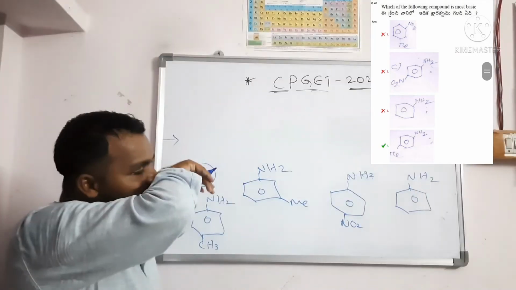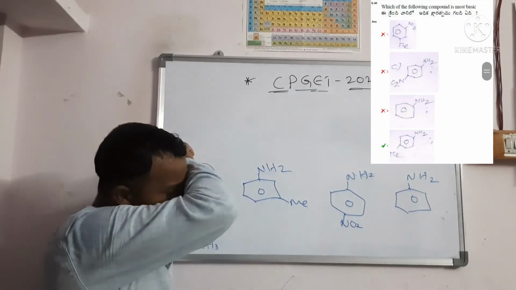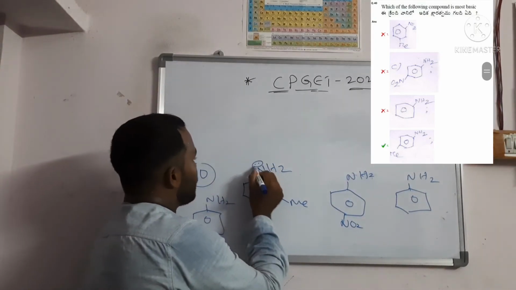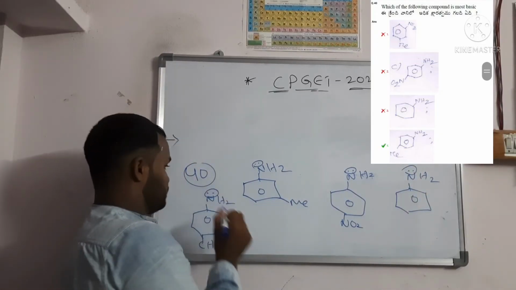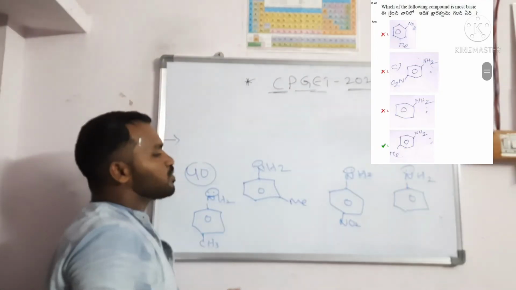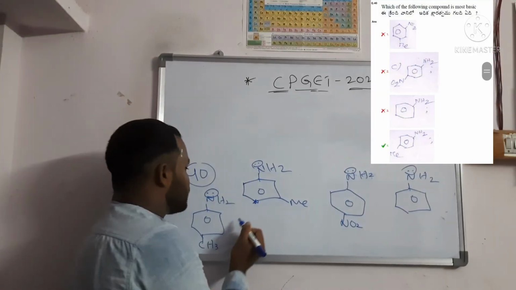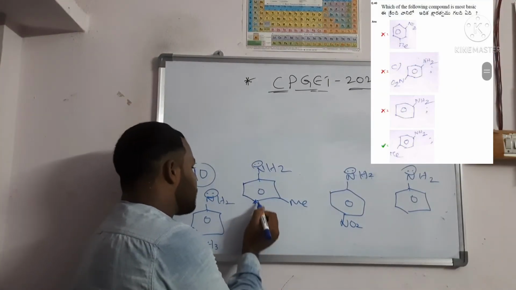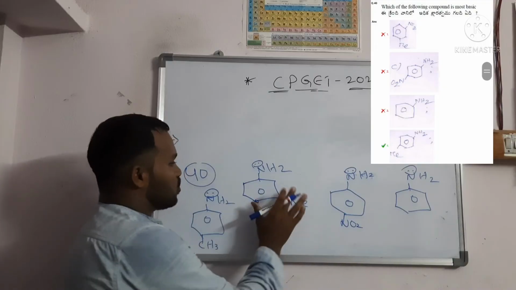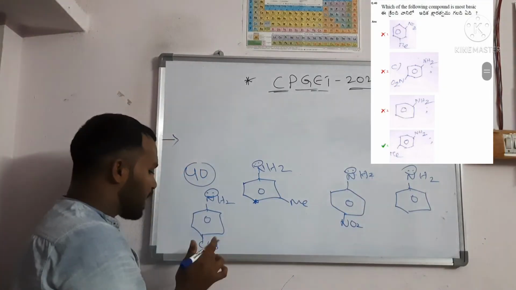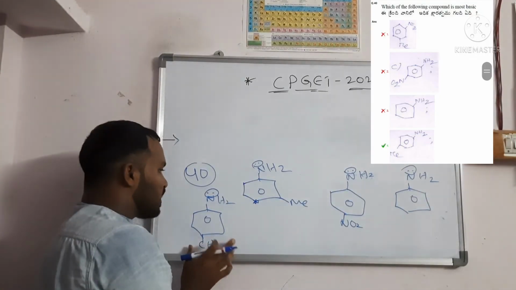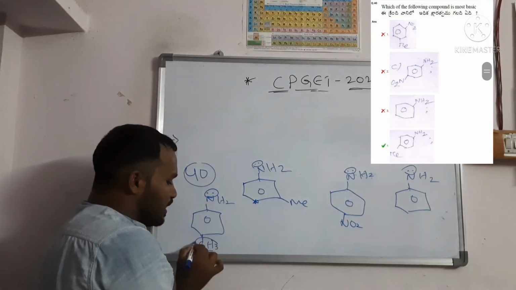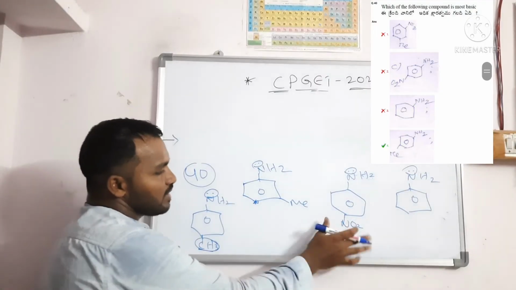What is meant by basicity? Basicity means donation of the lone pair of electrons. Here the amine group is there in all, right? Whenever electron releasing groups are present at the para position, the amine will donate more easily. So first you should check the para position. CH3 is there, NO2 is there; we discussed that electron releasing groups help, not electron withdrawing groups.